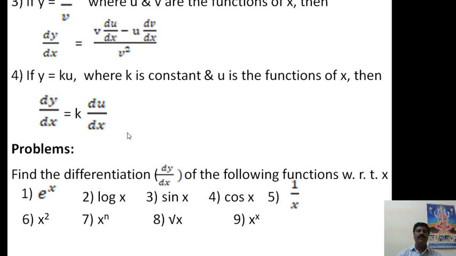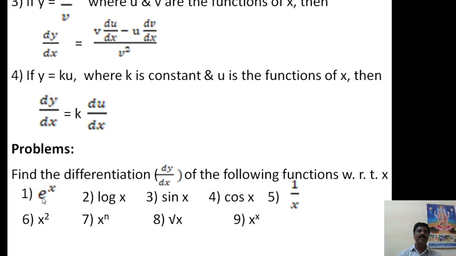Simple problems will be kept for the chemistry syllabus. Therefore you have to practice these problems only. Out of these problems, one or two problems will be compulsory in the examination. Therefore we have to find the differentiation dy by dx of the following functions with respect to x.